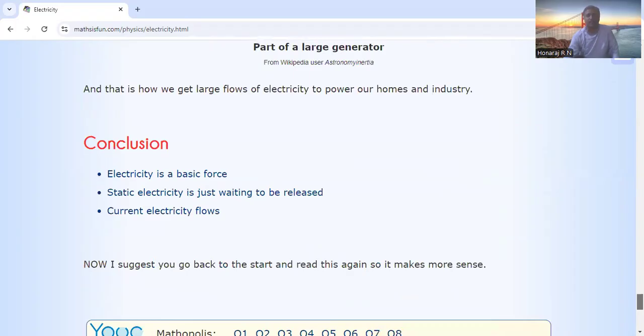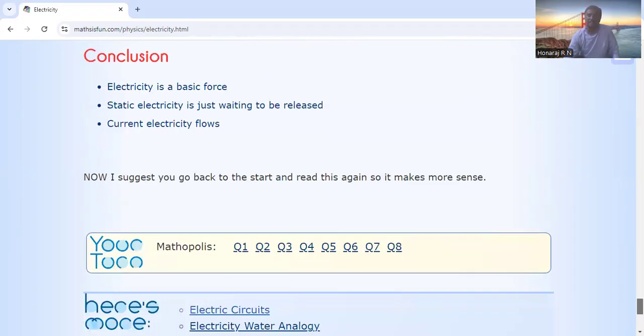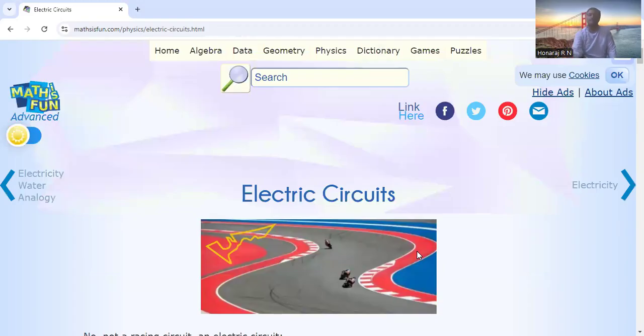There are four basic forces in nature: gravitational force, nuclear force, electric force, magnetic force. The strongest is nuclear force, the weakest is gravitational force. Now we go into current electricity. Actual current electricity starts from here.